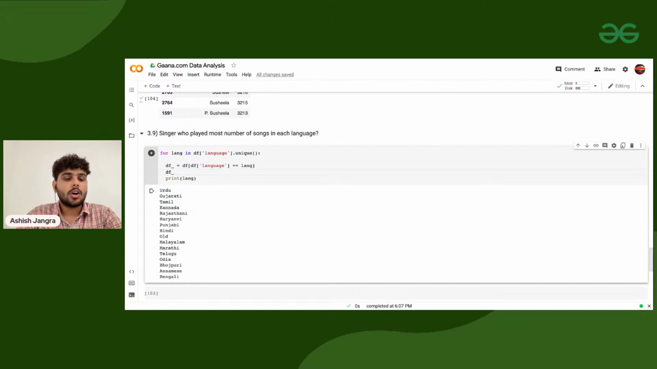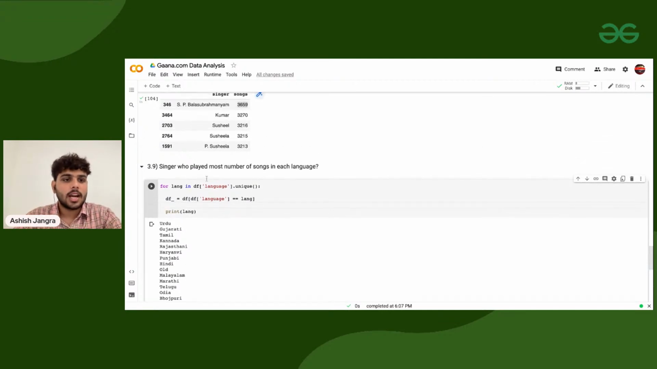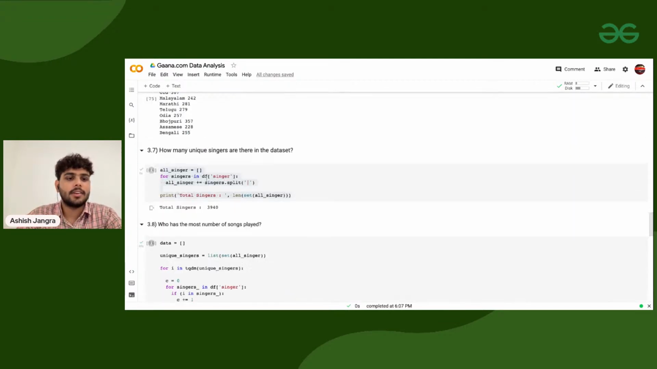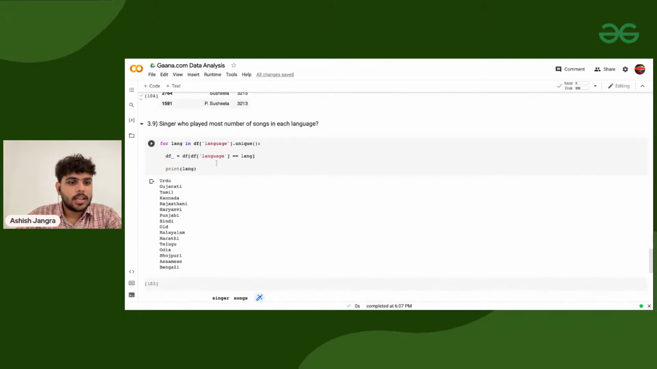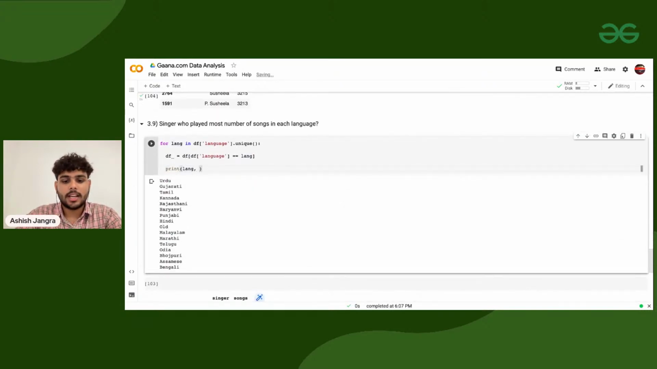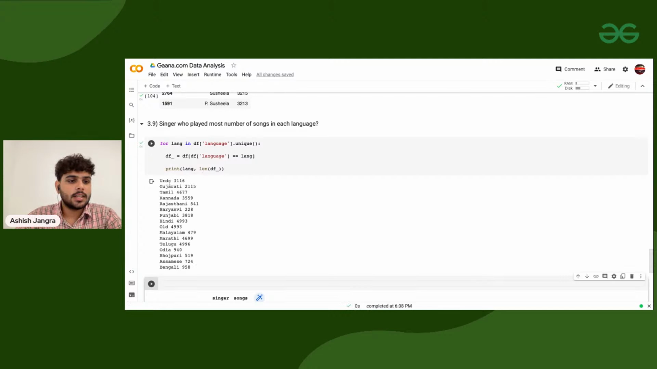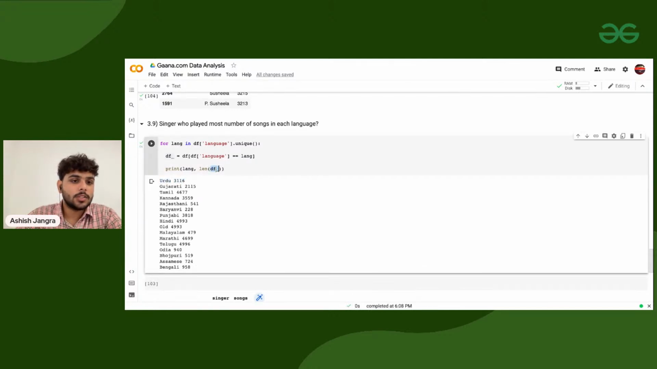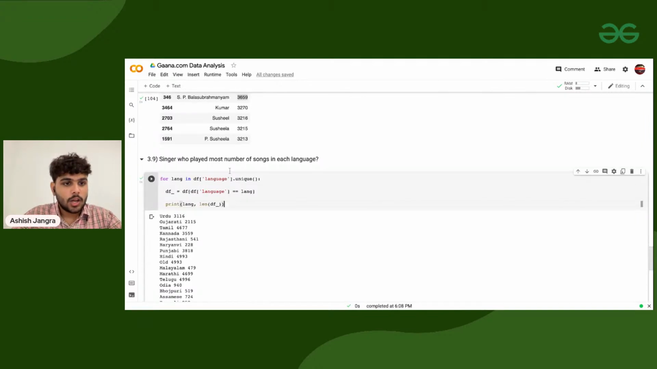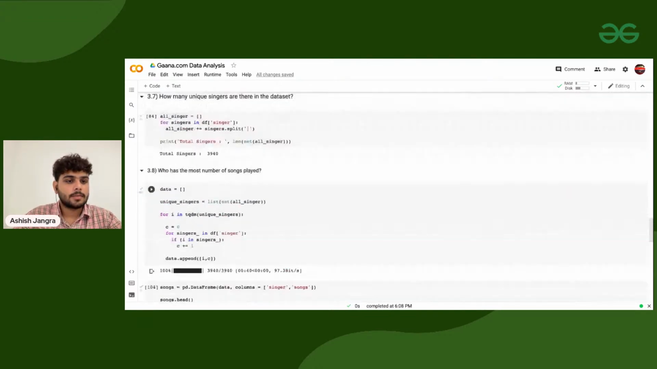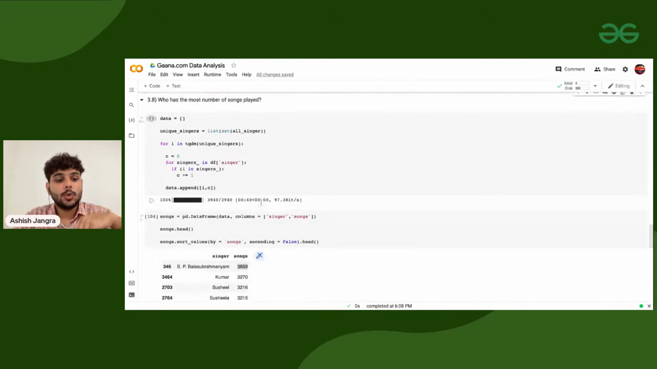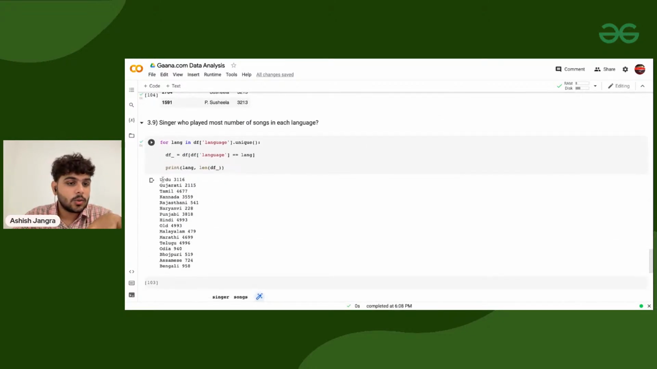Now on this data frame, I need to create a function that does all the things we have done here. If I print the language and the length of df underscore, here you can see Urdu and the number of songs. df underscore is the pre-processed data frame where we have only the data of Urdu songs. So whatever we have done so far, first we need to find how many unique singers there are in Urdu.